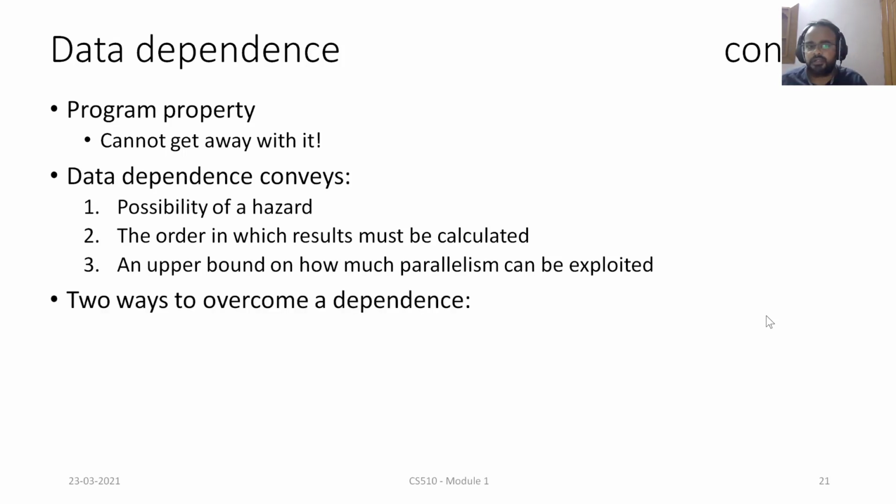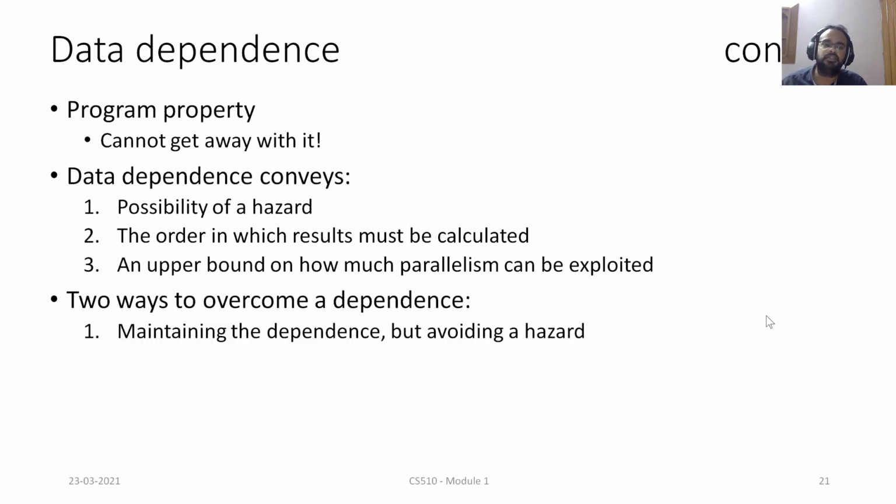Now, like I mentioned, there are primarily 2 approaches to overcome this dependence. One is maintaining the dependence, but avoiding the hazard. So dependence among the instructions is still respected, because that's the program property. We cannot violate it. If we violate it, then the output of the program we are trying to execute will be wrong, right? So we have to respect the dependence between the instructions, but is there any possibility to execute them without introducing bubbles? Yes, there are a couple of approaches. We are going to look at them.